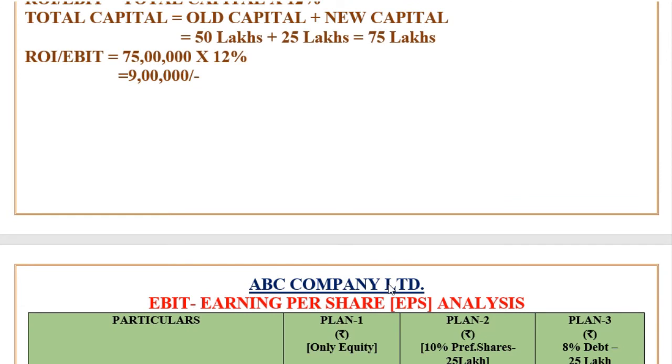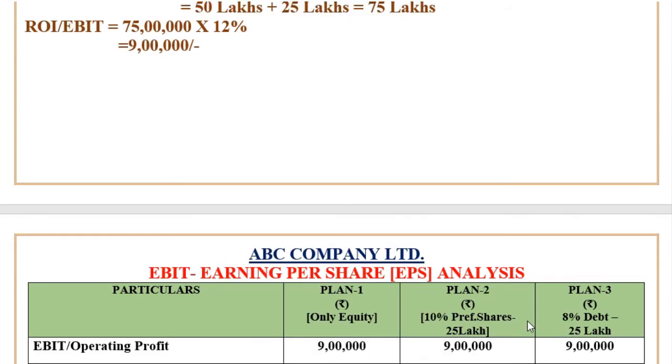The ABC Company Limited, EBIT earning per share analysis. First column particulars, second column plan 1, plan 2, plan 3. In plan 1, you're going to raise the new capital by issue of equity shares only. In plan 2, you're going to issue 10% preference shares for raising 25 lakh rupees. And in plan 3, you're going to issue 8% debentures for raising 25 lakh rupees.